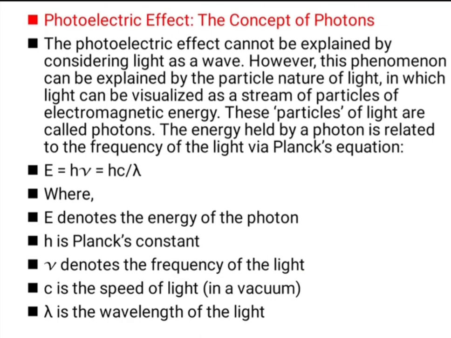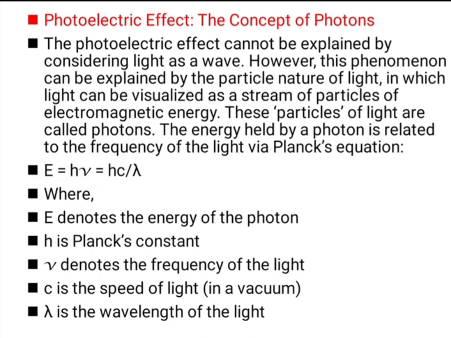So, the photoelectric effect and the concept of photons. As we learned, the incident ultraviolet radiation or UV visible radiation or IR radiation which are used to bombard the metal surface have some energy, some frequency, some wavelength. So we can find out the energy of the incident radiation by using the equation E = hν = hc/λ.